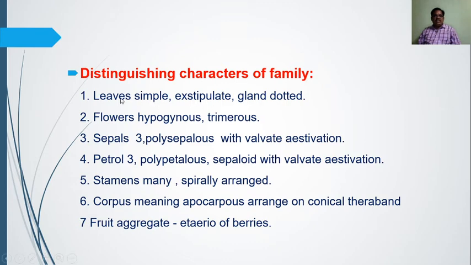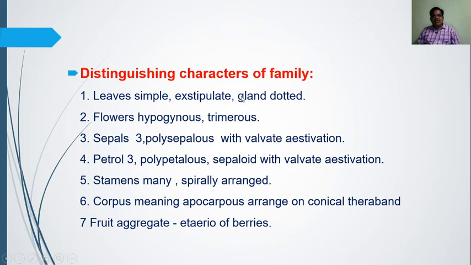So the first character is that the leaves are simple. There are two types of leaves, simple and compound. Compound means that the leaf lamina is dissected into small leaflets, and when the leaf lamina is broad, it is known as a simple leaf. When we take the example of mango, it is a simple leaf. And when we take the example of Tamarindus indica, the tamarind has compound leaves. So here in Annona squamosa, leaves are simple. Exstipulate, there is no outgrowth at the base of the leaf as in hibiscus.